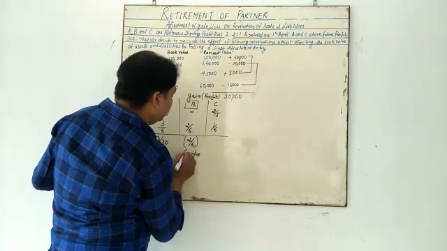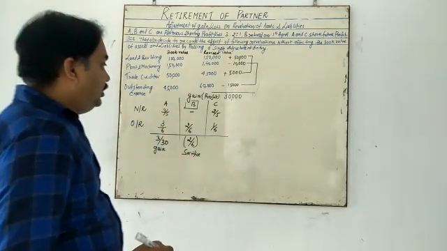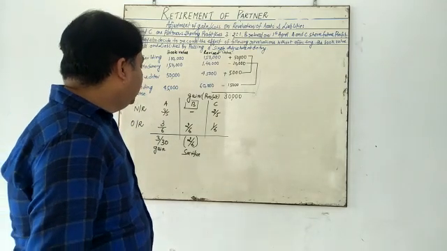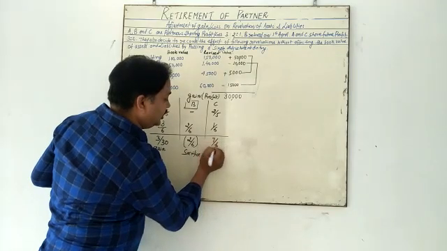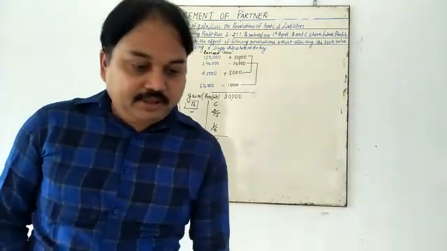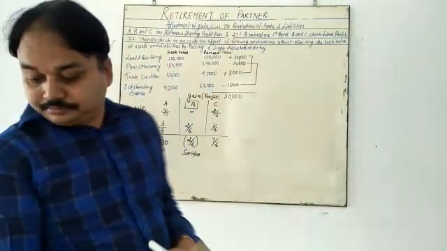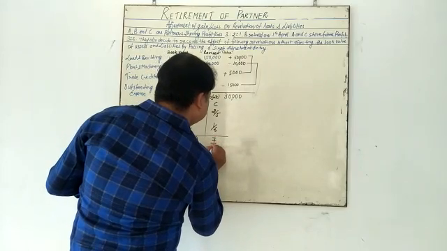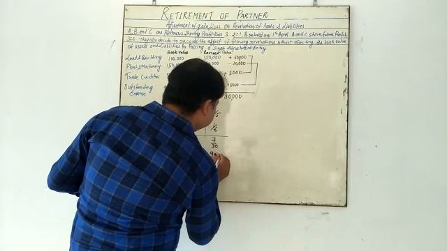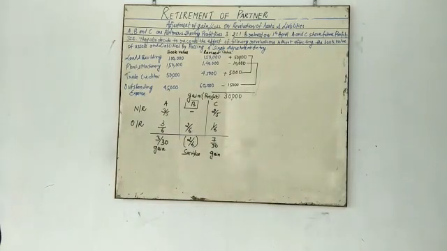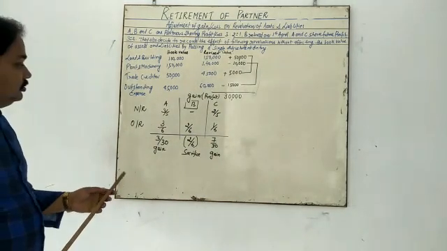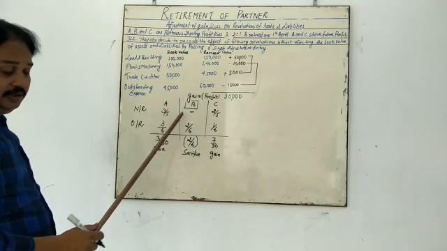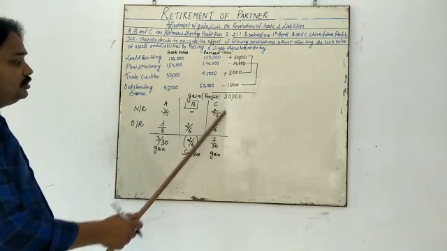Why is it sacrifice? Because he is going to give. C is going to be a gaining partner. What is the value? C is the gaining partner, 7 by 30. See, what is the meaning of gain and sacrifice? 3 by 30 is gain, so A is a gaining partner. B is the sacrificing partner. C is also a gaining partner.